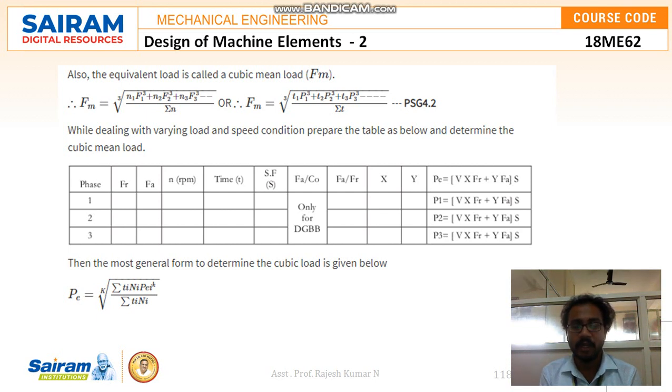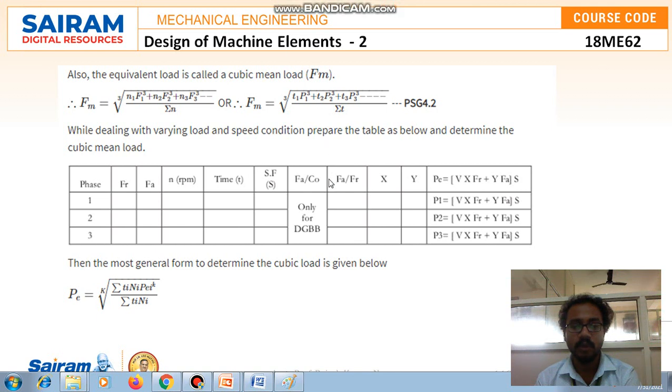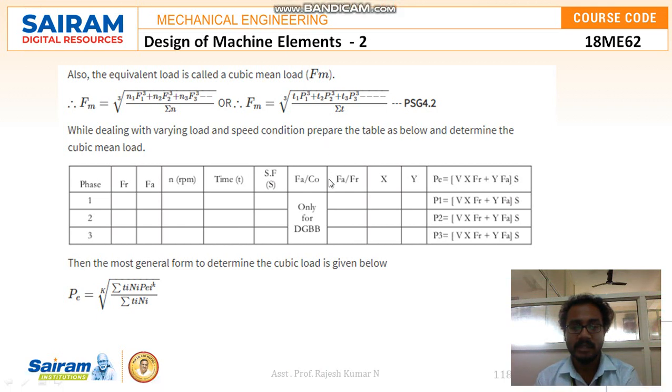While dealing with varying load and speed conditions, prepare the table as below and determine the cubic mean load. For the three phases, we list the Fr value, Fa value, speed N, time T, and SF, Fa by C0 (that is only for the design data handbook), and the Fa by Fr ratio, X and Y for P equals V X Fr plus Y into Fa into S. For all the three phases we need to find these out. Then the most general form to determine the cubic load is given below, that is P is equal to the K-th root of the summation of Ti into Ni into Pi to the power K, divided by the summation of Ti into Ni.